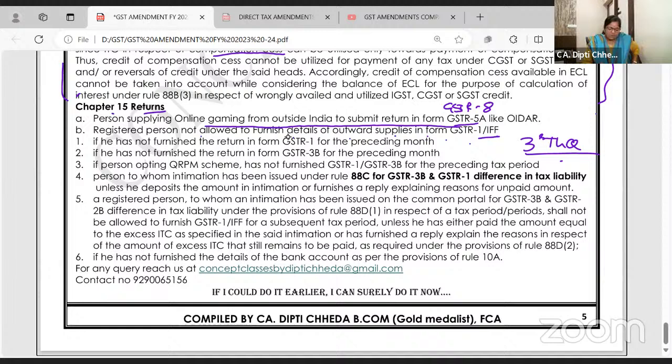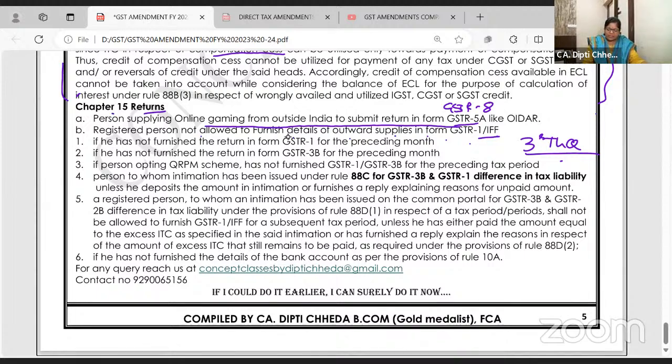If a person is not allowed to file GSTR 1, if he has not furnished GSTR 1 for the preceding month, he has not furnished GSTR 3B for the preceding month. If the person opting QRPKM scheme has not furnished GSTR 1 or 3B for the preceding tax period, yeah, so if he is opting, he is not allowed to furnish IFF और वो कुछ भी नहीं.